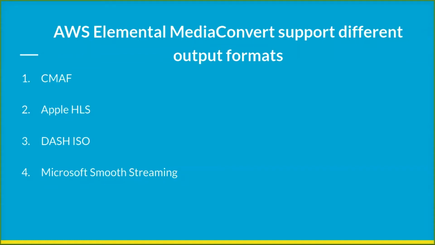CMAF is the Common Media Application Format. It uses a common media format for video streams. Its files will be in the formats CMFA and CMFV. CMFA is for audio and CMFV for video, meaning its files will be given in the output like .cmfv and .cmfa.